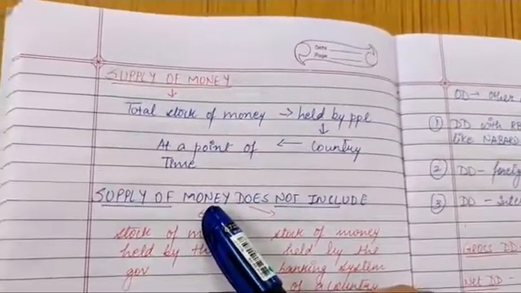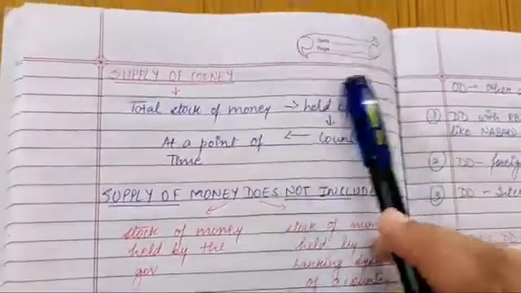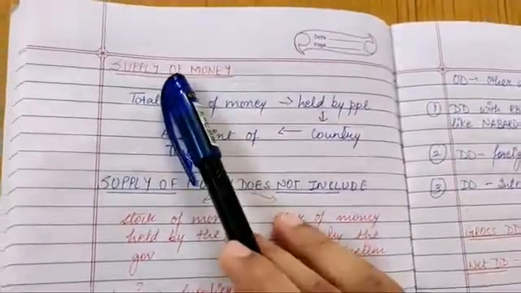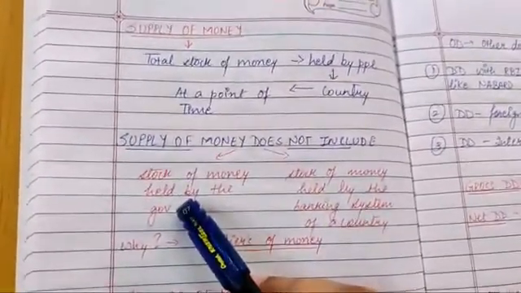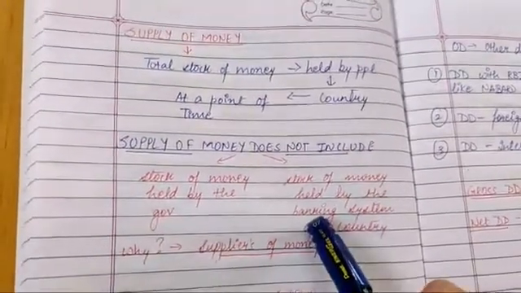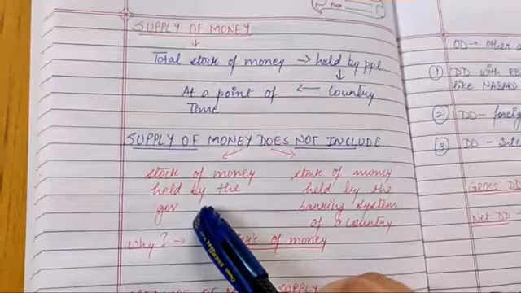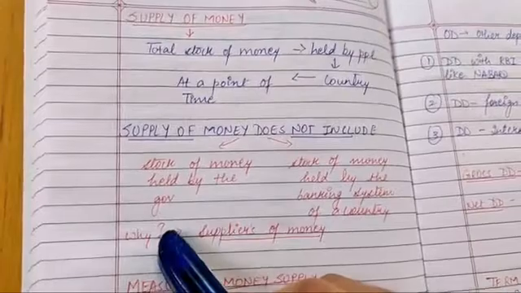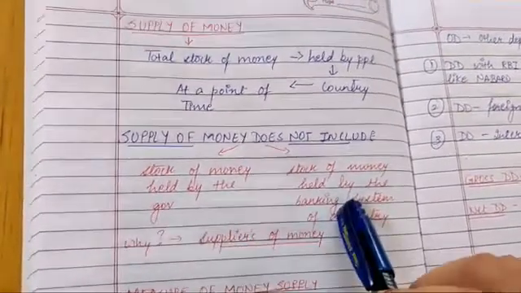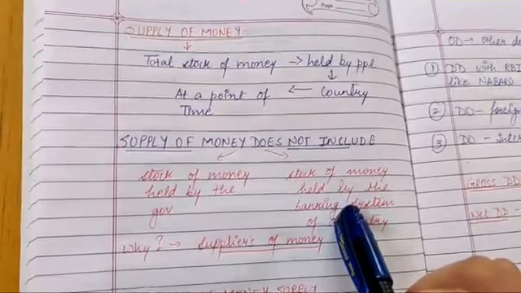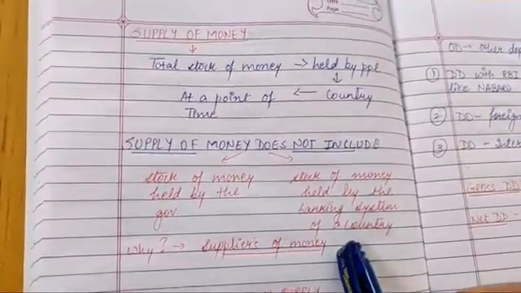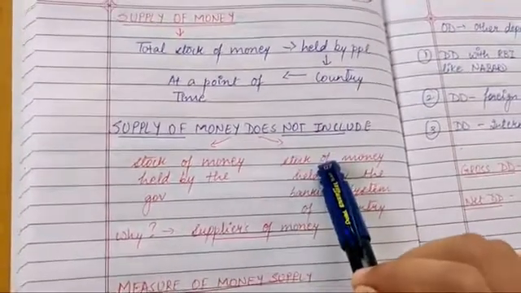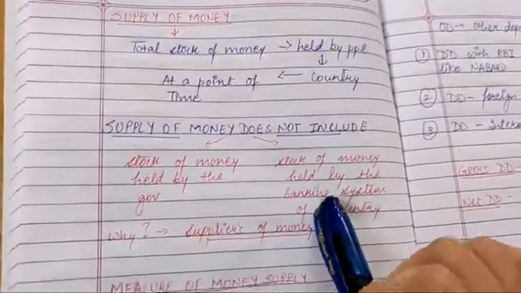Basically, supply of money is the total stock of money which is held by the public of a country at a particular period of time. That is what supply of money suggests. Now, supply of money does not include two things: the stock of money held by the government and the stock of money held by the banking system of a country. You will be wondering why it does not include these two institutions, government as well as banking system. Because they are mere suppliers of money. That's why supply of money does not include the government as well as the banking system.